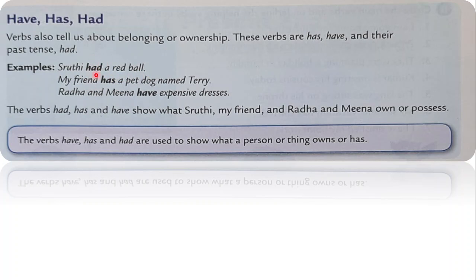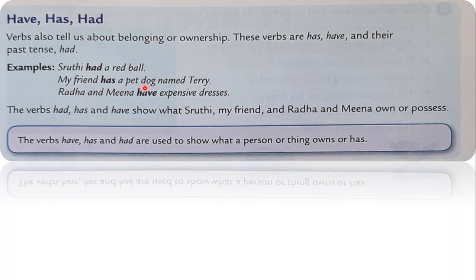Here it is not acting as a helping verb, it is the main verb. Shruti had shows what she owned. So these verbs tell us what the person or thing has. When you say has and have, these are in the present tense, and when you use had, that is in the past tense.